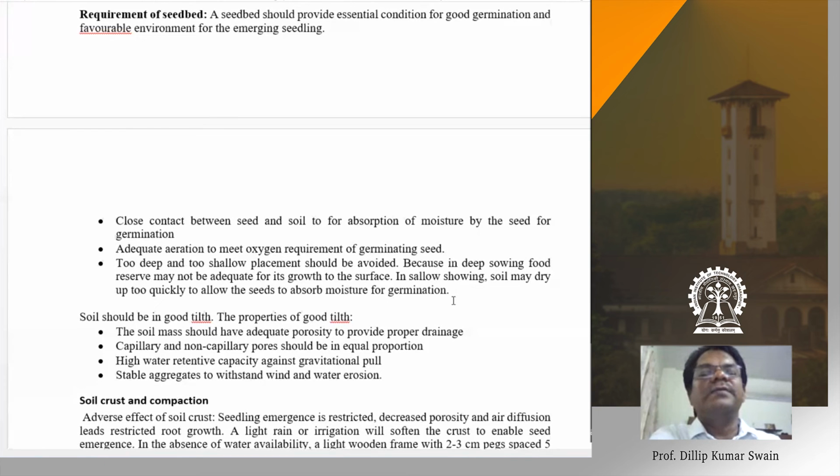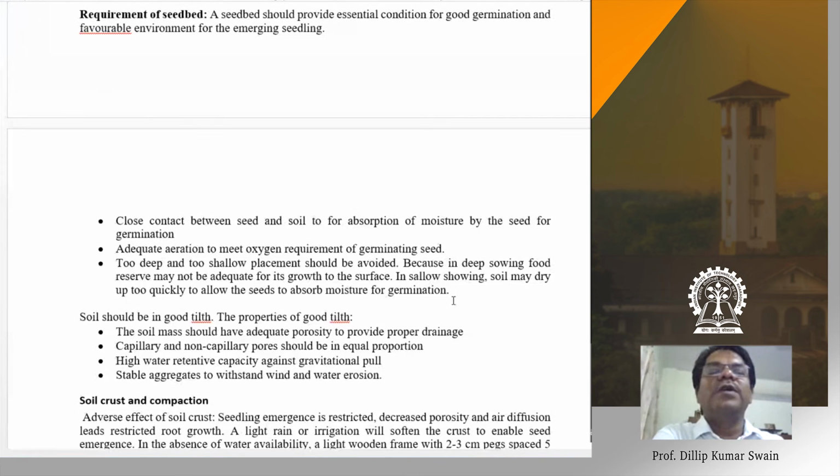In general, for most of the field crops, the sowing depth is confined to 5 to 6 centimeter. We sow around 6 centimeter, 2 to 3 inch depth. In general, most seeds are sown around 6 centimeter, but not beyond 10 centimeter. Don't go beyond 10 centimeter. But as a thumb rule, the depth of sowing depends upon the thickness or diameter of the seeds.